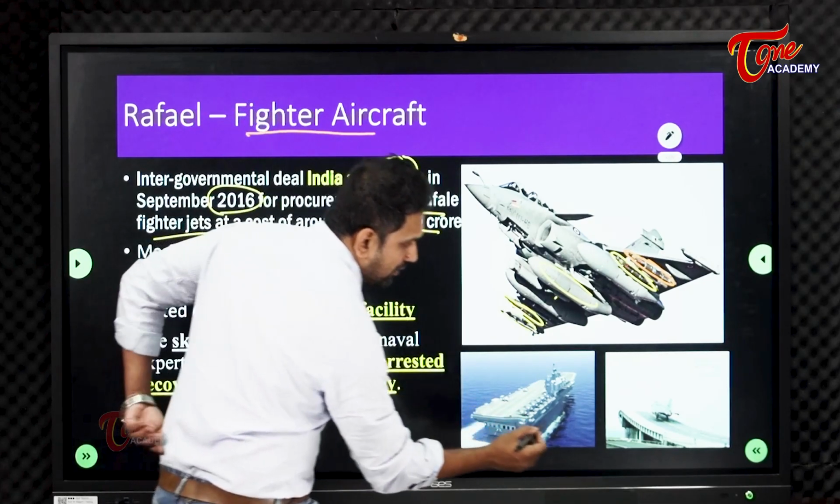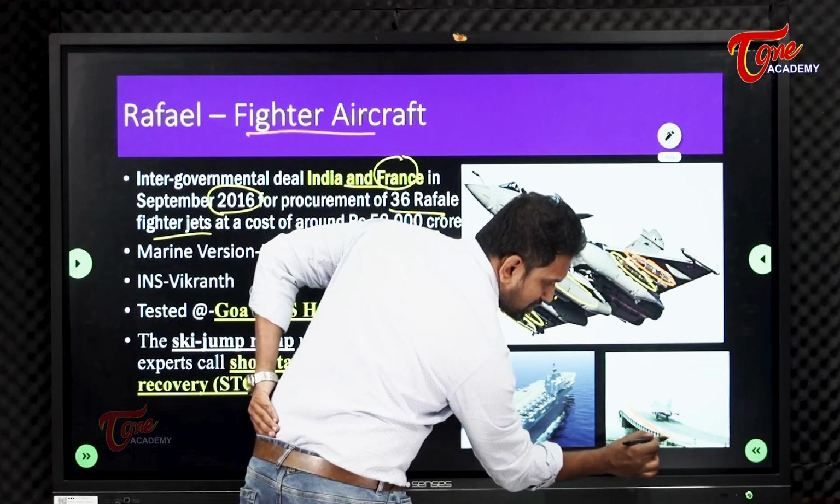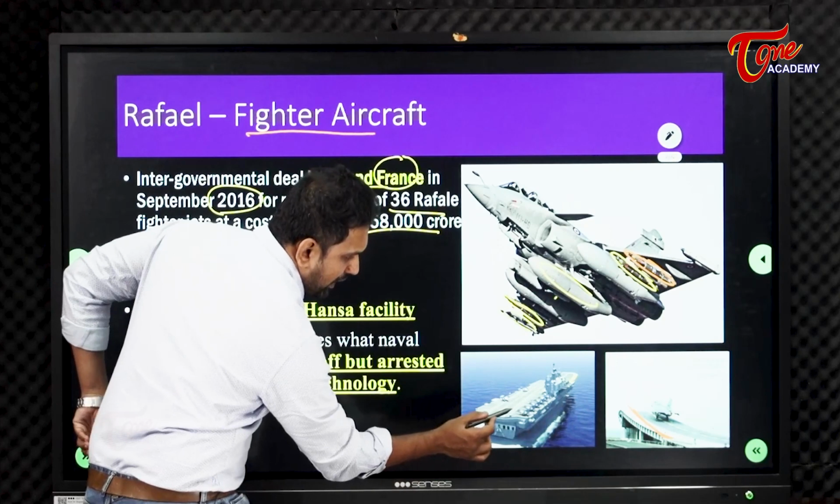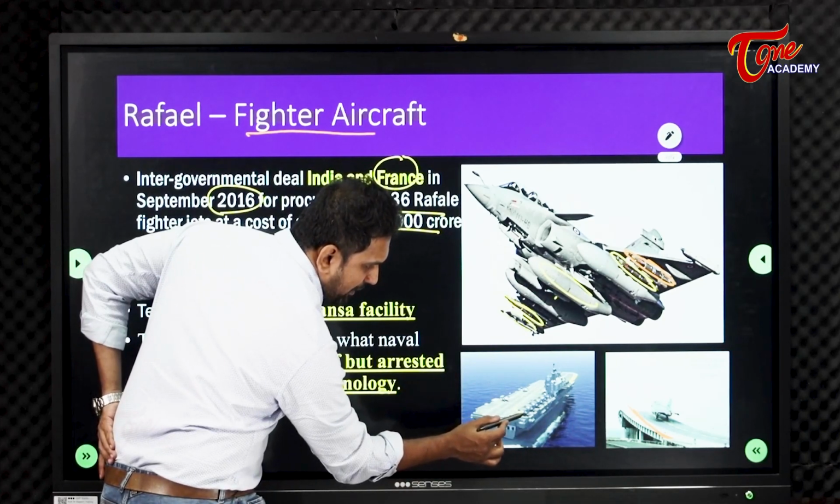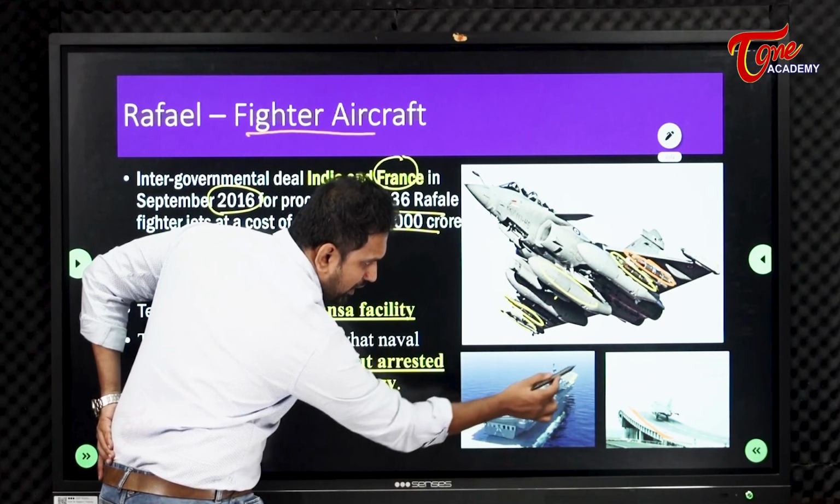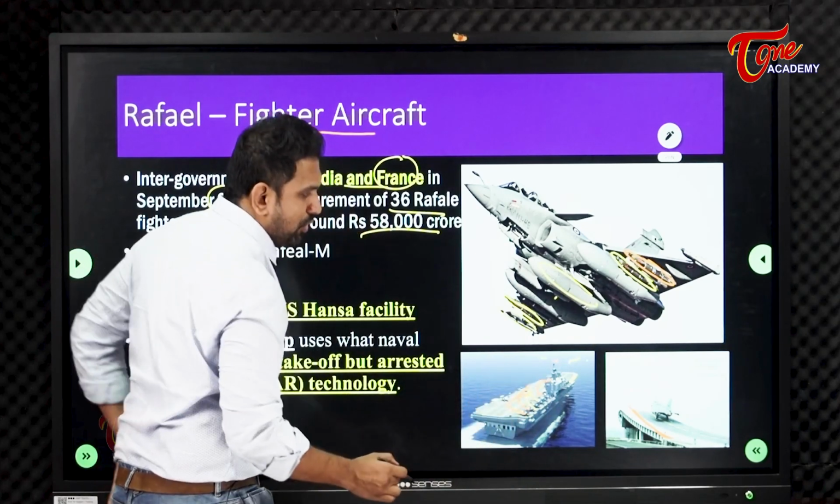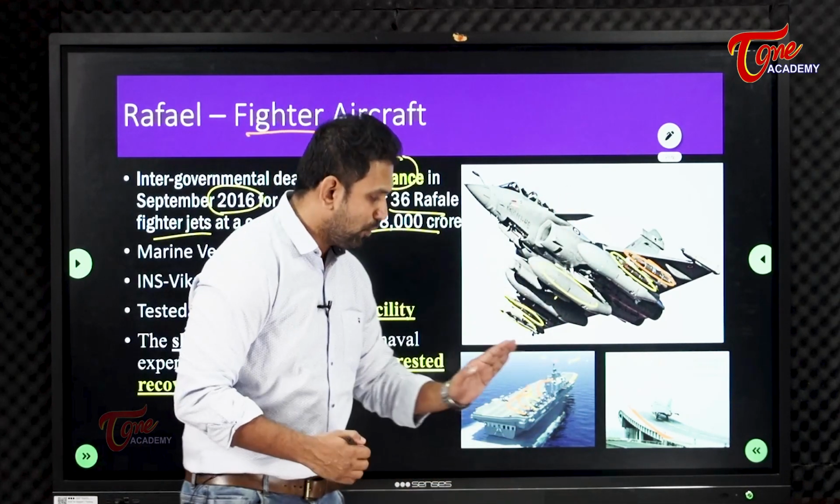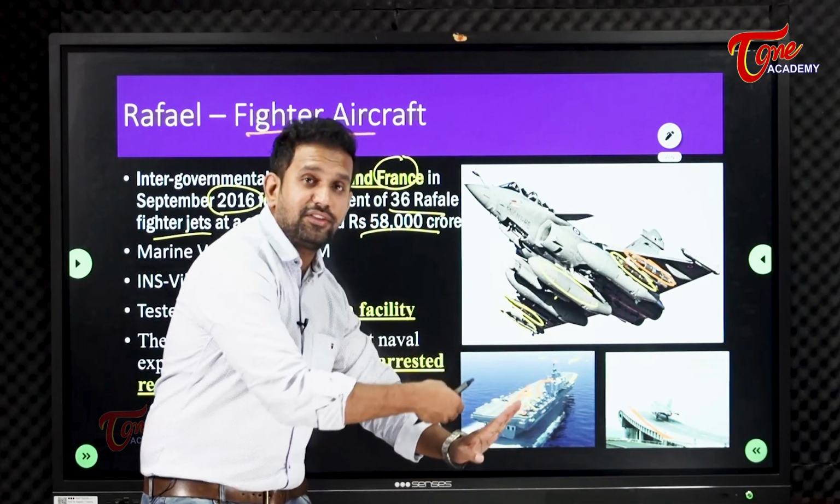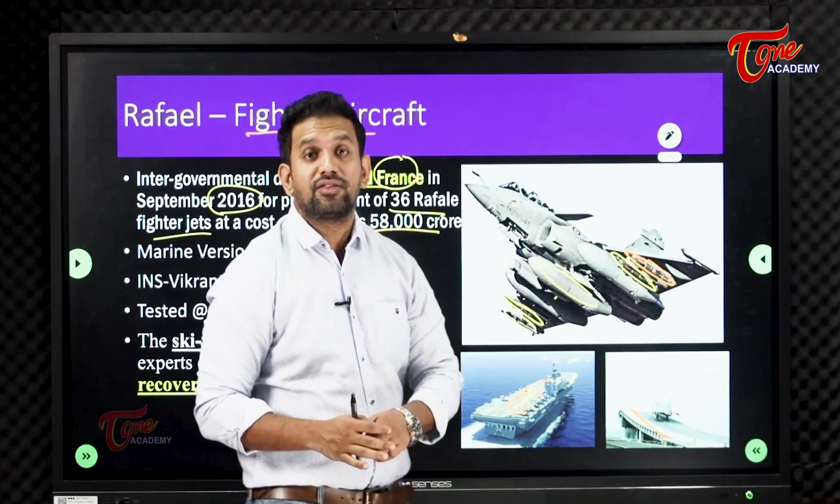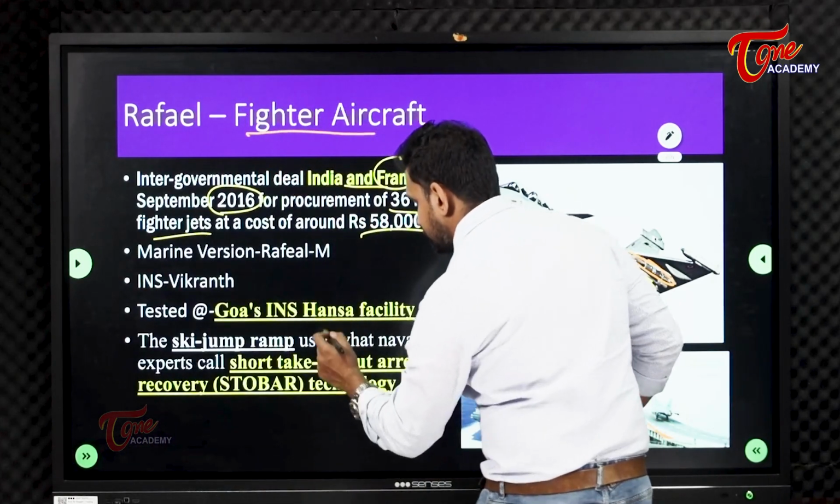And you see this platform, the launch platform. Here also you can see. So here, the Rafale will be placed and it will go like this. When we have to attack any enemy, one by one they will go and lift off. This platform is called a sky jump ramp. Sky jump ramp. You can see here.